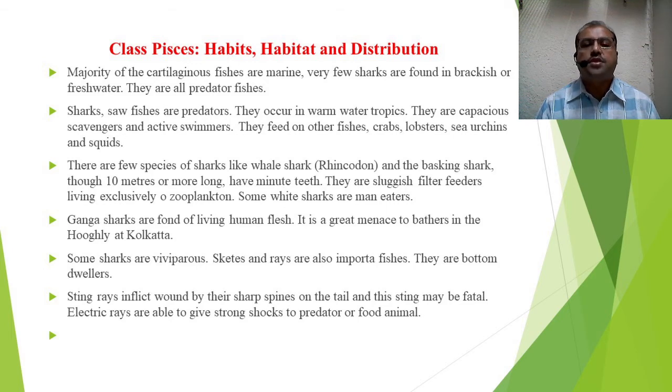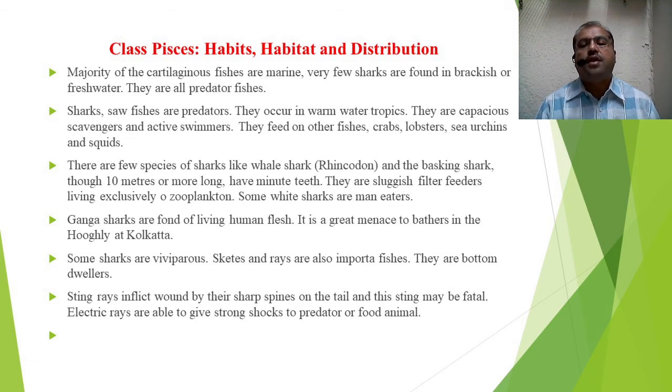Sharks and sawfishes are predators. They occur in warm waters of the tropics. They are capacious scavengers and active swimmers. They feed on the dead individuals and just clean the water by feeding on them.